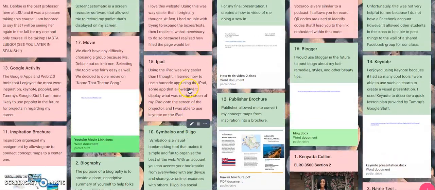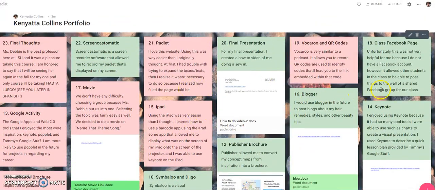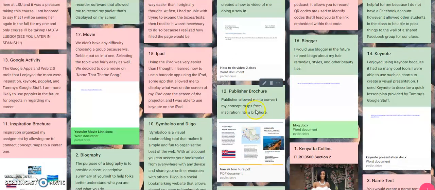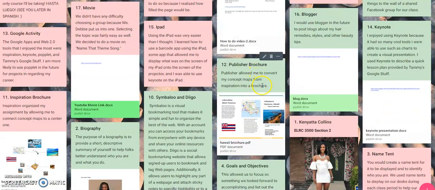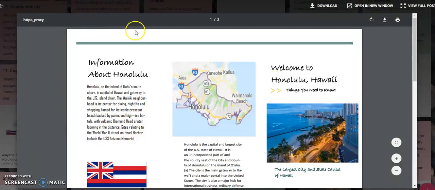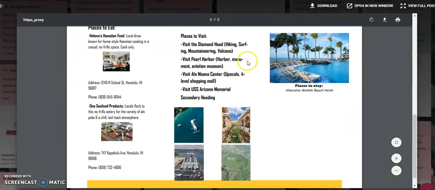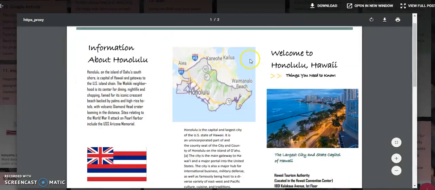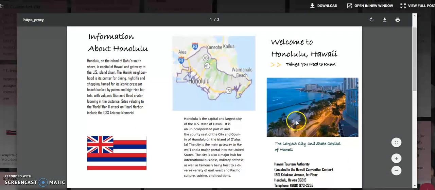Next, for number 12, let's see, where are we? These are a lot. Okay, so I use Publisher, and basically I just transferred all of my information from my inspiration brochure and my inspiration map, and created a brochure using Publisher of Hawaii. And it goes more into detail and provides more visuals.